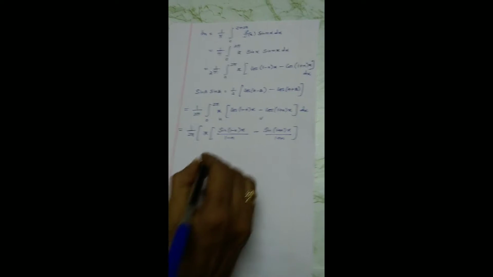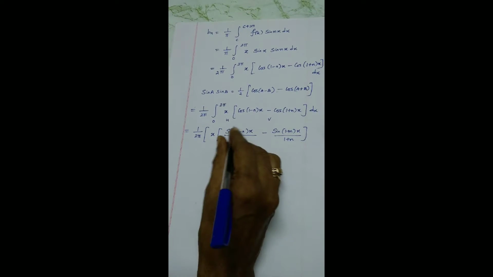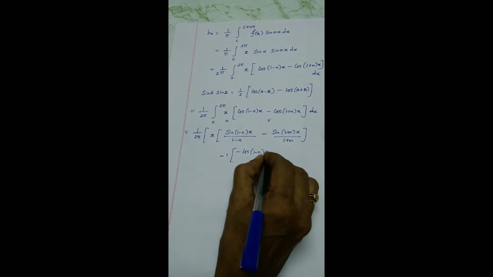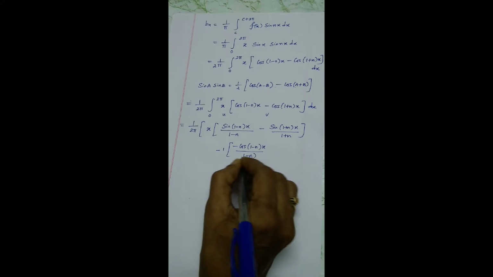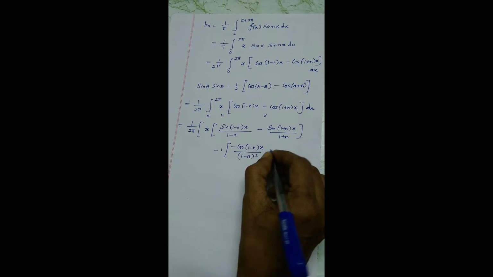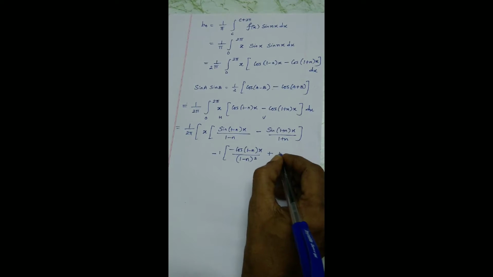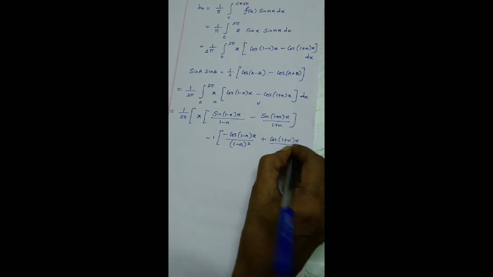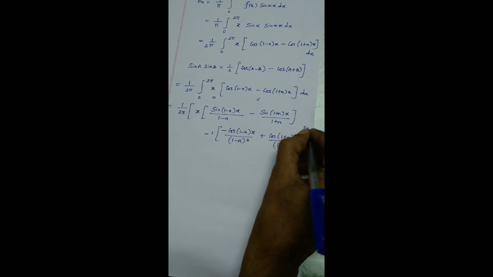First term of Bernoulli minus derivative of x, 1, integral of sine: minus cos (1 minus n)x by (1 minus n) whole square. Why? Because I am integrating this. Same way, minus of minus is plus. Why? Because integral of sine is minus cos. Now you will get plus cos (1 plus n)x by (1 plus n) whole square over the limit 0 to 2 pi.